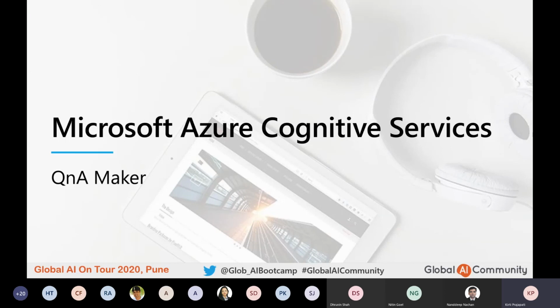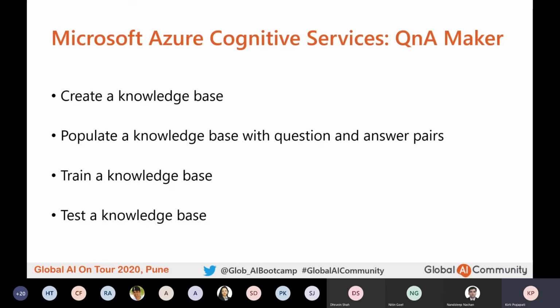I will begin by working with Q&A Maker, which is a framework that helps us create a knowledge base. These are the 4 steps that I will explain in the demo while I am using the Azure Cognitive Services Q&A Maker to create my knowledge base. The knowledge base is information in the form of question and answer pairs. I will start by creating a knowledge base. Then we'll look at how we can populate it with question and answer pairs, and there are multiple ways that we can do this.